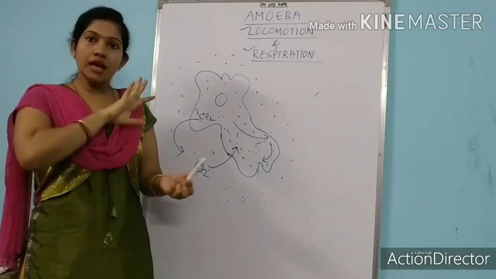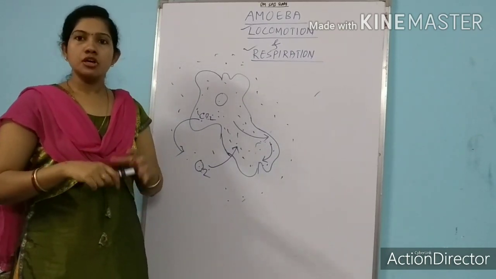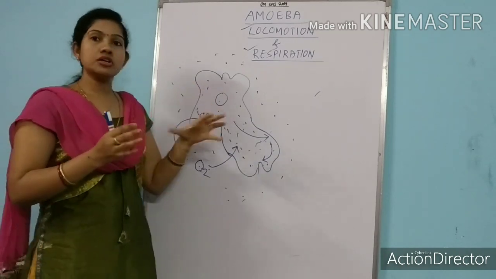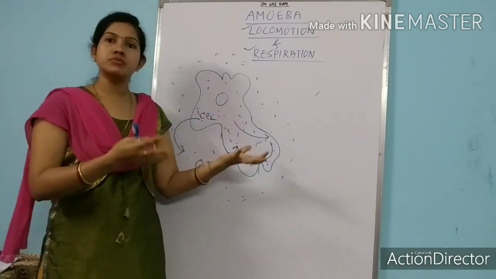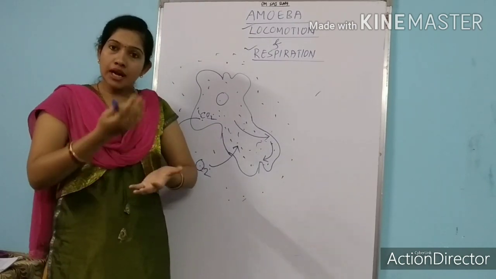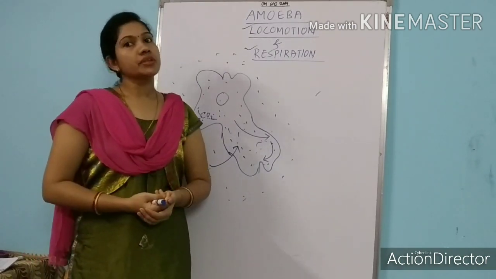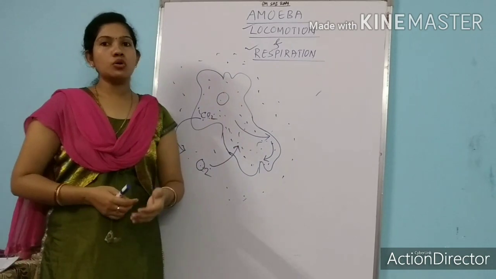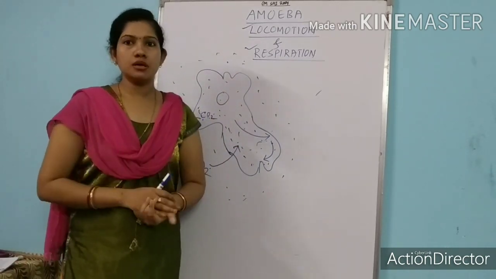So there is inward diffusion of oxygen and outward diffusion of carbon dioxide. Like this, amoeba undergoes respiration by the process of diffusion. So this is all about locomotion and respiration in amoeba.